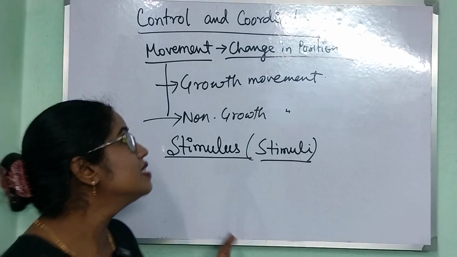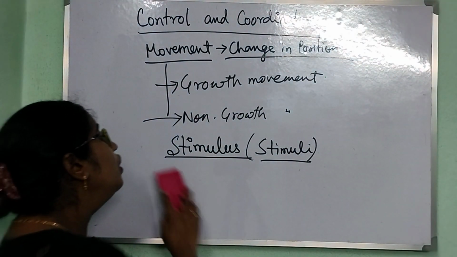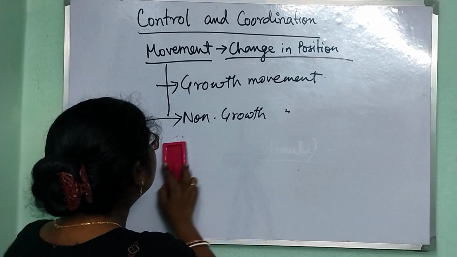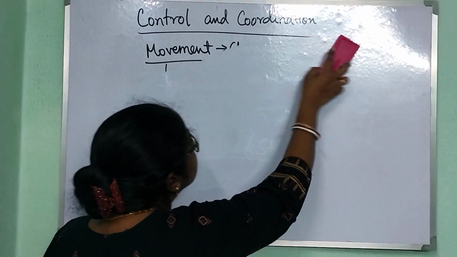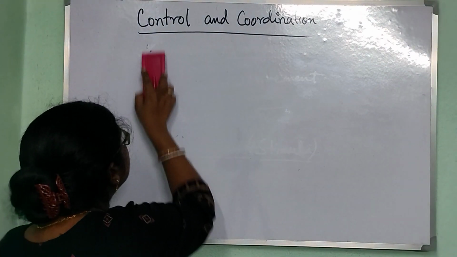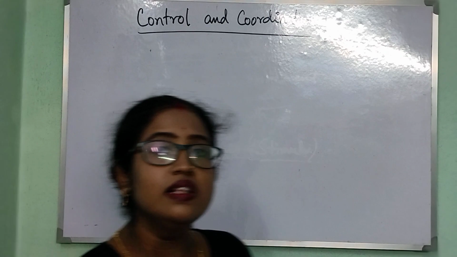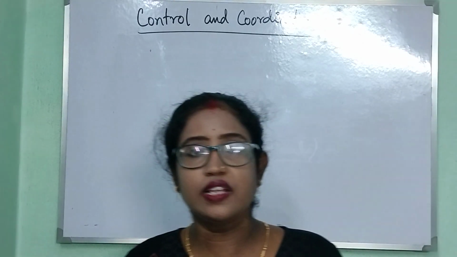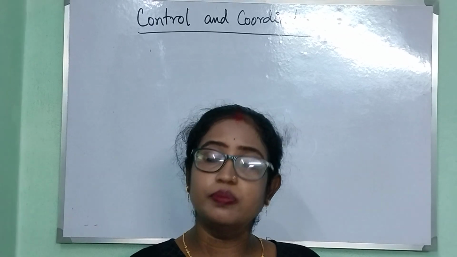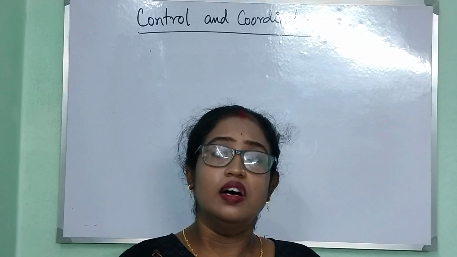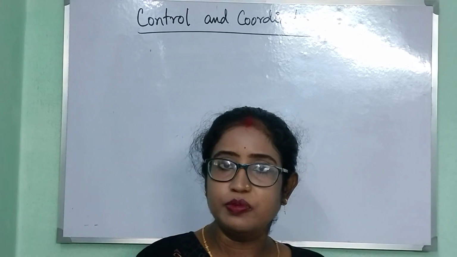Now let us discuss what is control and coordination. Control and coordination means to respond to this specific kind of stimuli. Both single cell organisms and multicellular organisms exert response against a specific kind of stimuli.